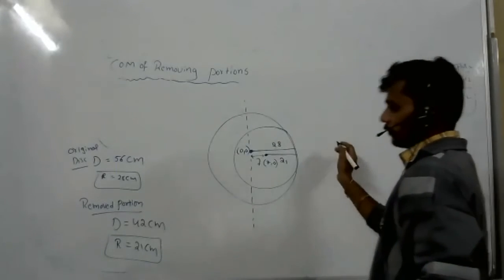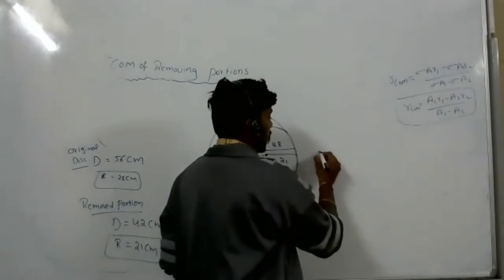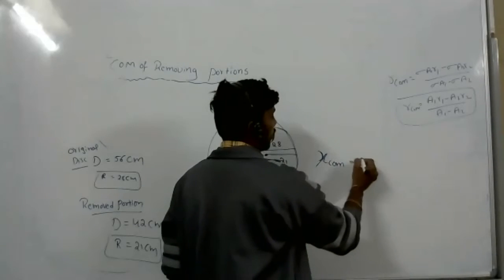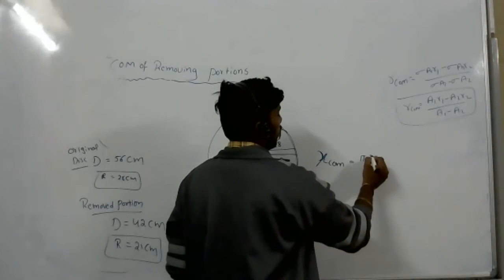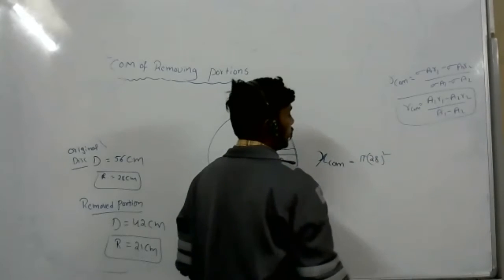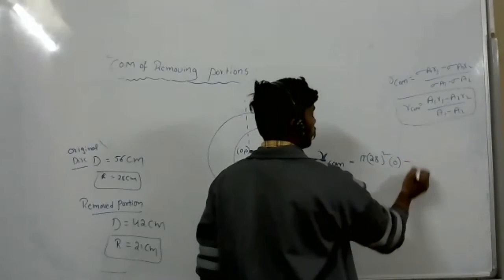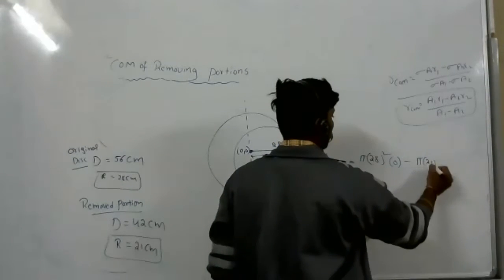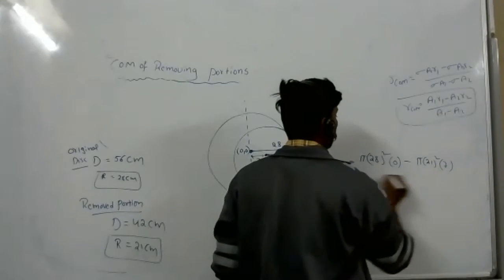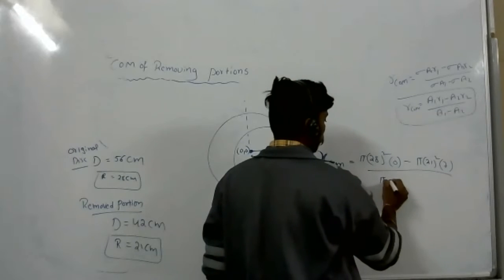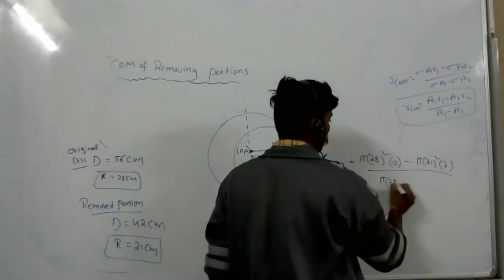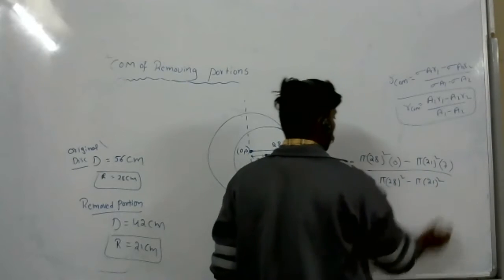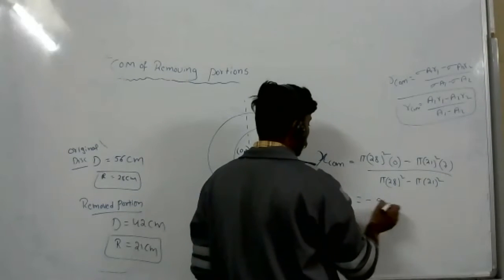Sir, I took pi into 28 squared into 0, minus pi into 21 to the power 2 into 7, divided by pi into 28 to the power 2 minus pi into 21 to the power 2. That's all. You'll get -9, yes. You'll get -9.